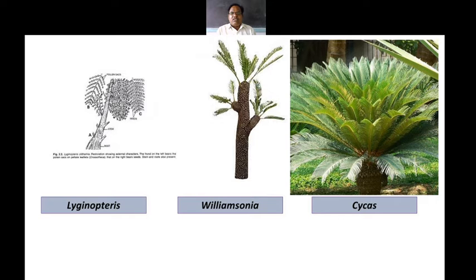The xerophytic nature is also found in the gymnosperms, that is, in the leaf some internal characters are found. According to Chamberlain, who classified these plants, the gymnosperms have different types of characters, which we already discussed.